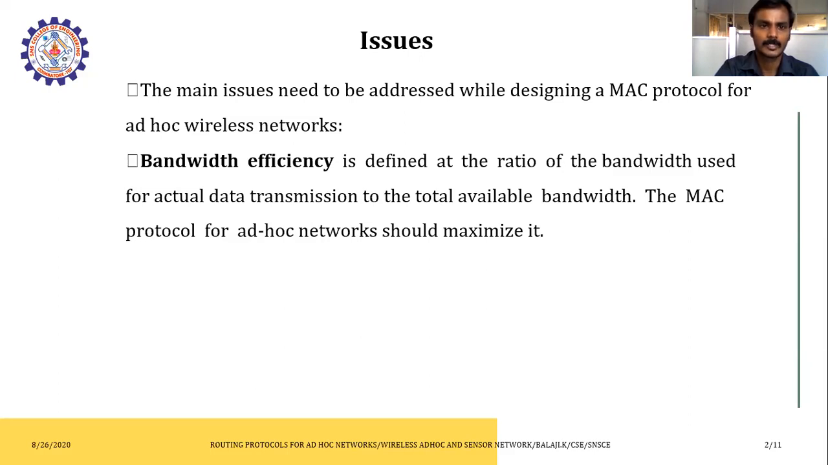The main issues regarding this, the first one, is bandwidth efficiency. So you know about bandwidth. The amount of data transmitted to the maximum extent is called bandwidth. The definition we can say is the ratio of the bandwidth used for actual data transmission to the total available bandwidth, which means the bandwidth used should not go beyond the available bandwidth, right? The number of bits that can be transmitted per second is called bandwidth.